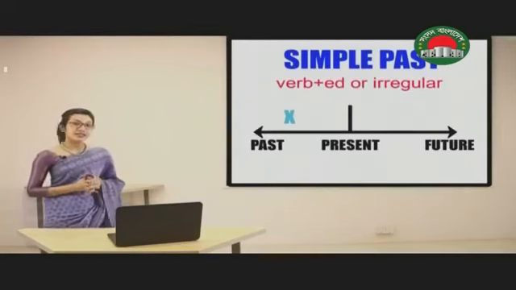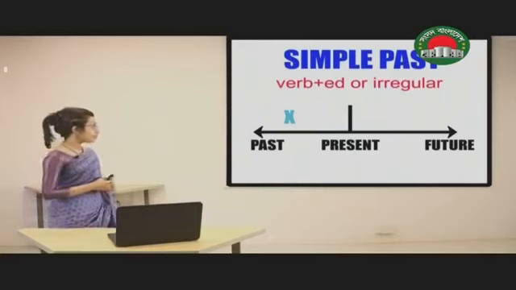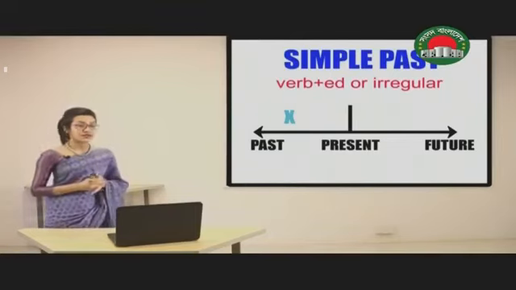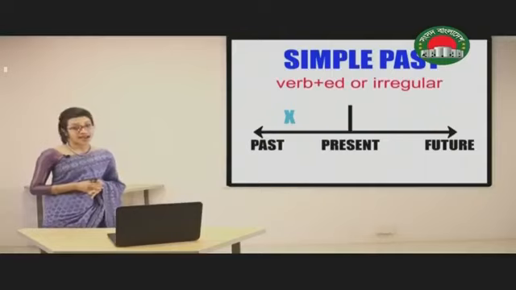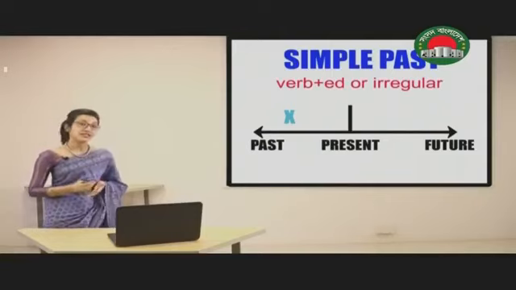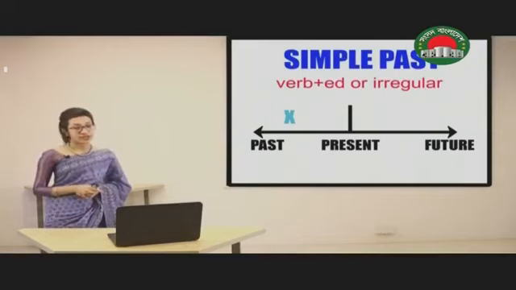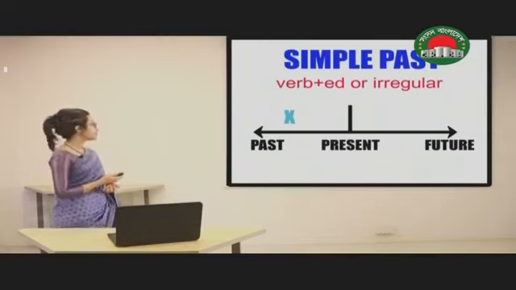Now, as you can see in the structure, there is a cross given here and that happened before now. This cross is referring to an event or an action that happened before now. That means it is in the past. In all these cases, we can use simple past tense.